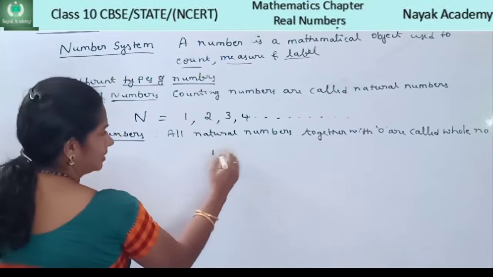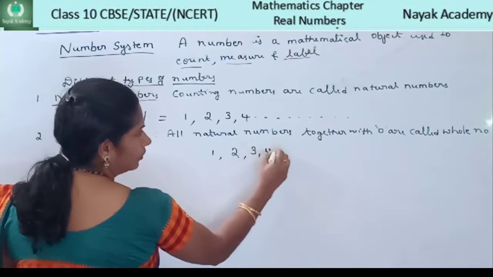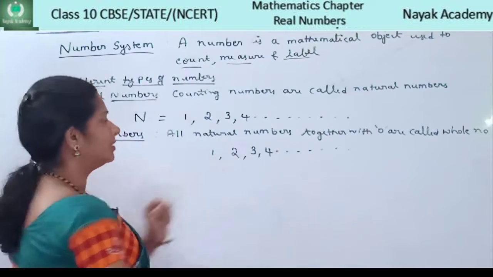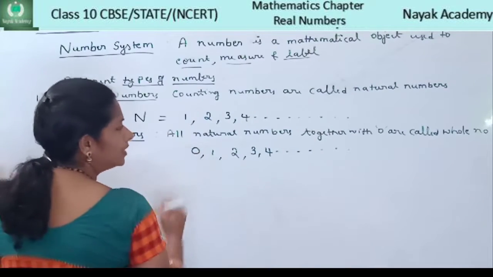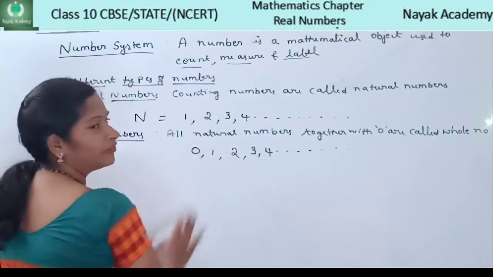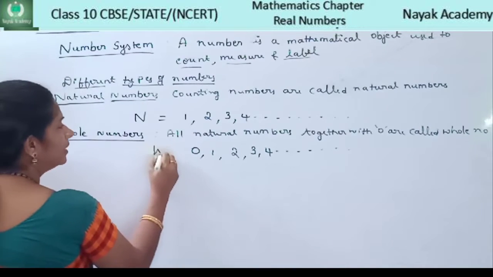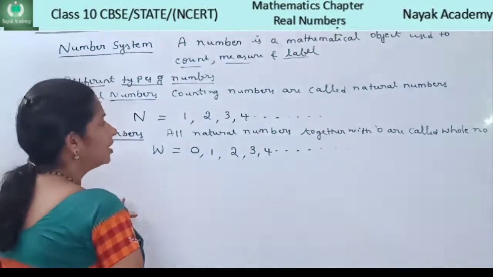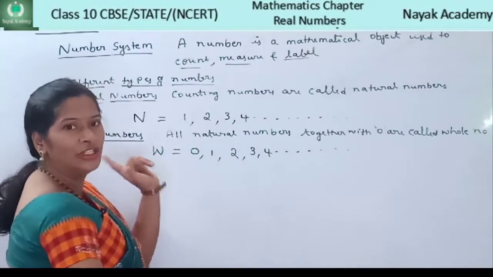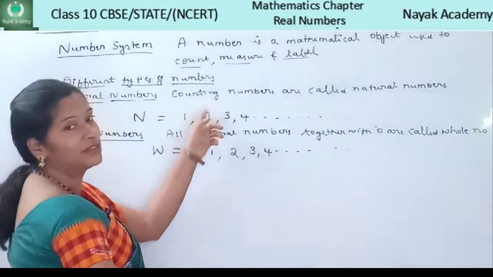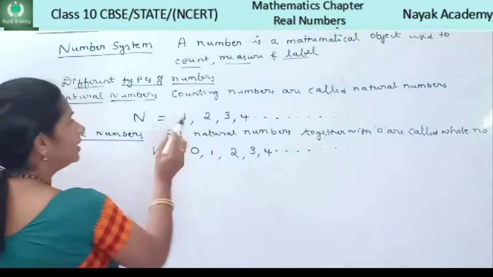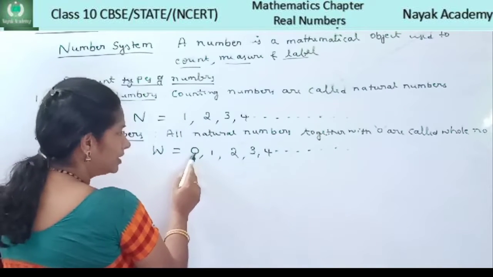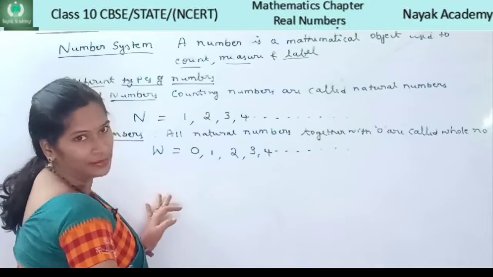All the natural numbers 1, 2, 3, 4 and so on, if we add 0 to these natural numbers, then we call such numbers whole numbers, denoted by the symbol capital W. So all the natural numbers are whole numbers, but not all whole numbers are natural numbers, because 0 is not included in the natural numbers, but in the whole numbers 0 is included along with the natural numbers.